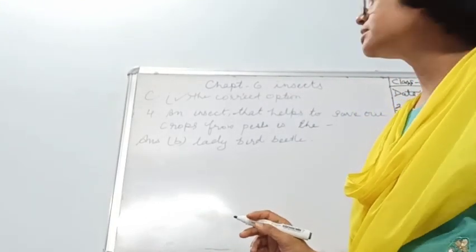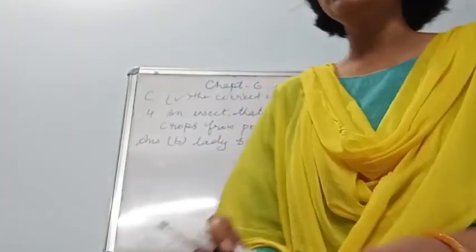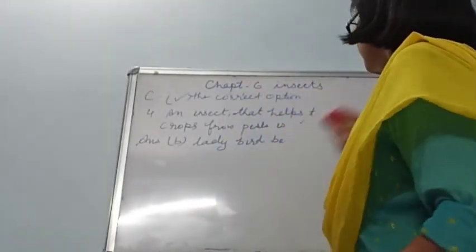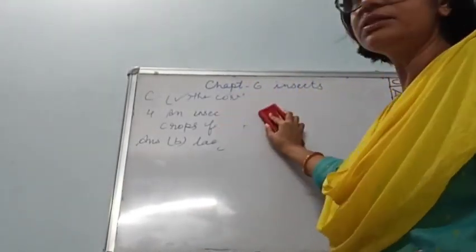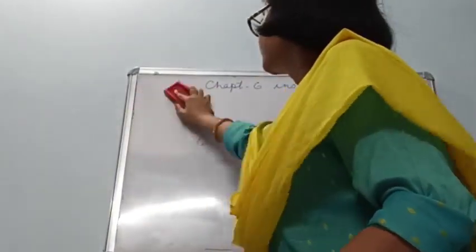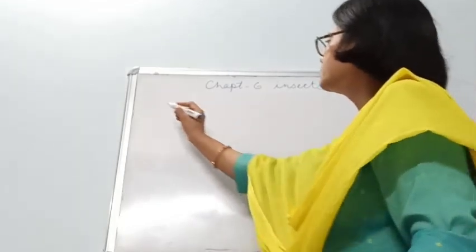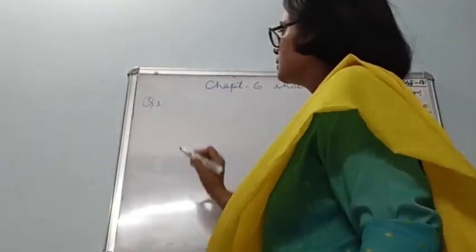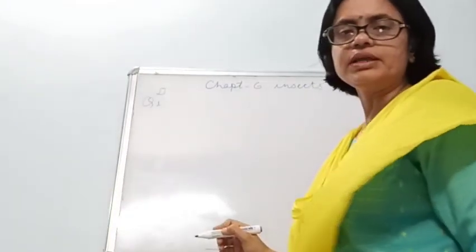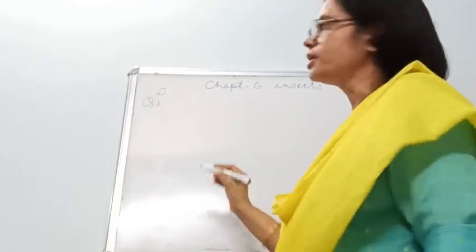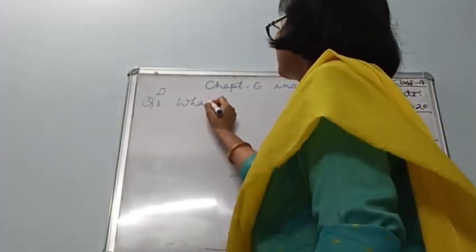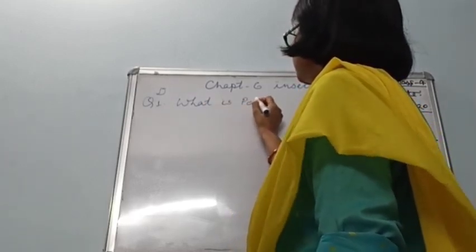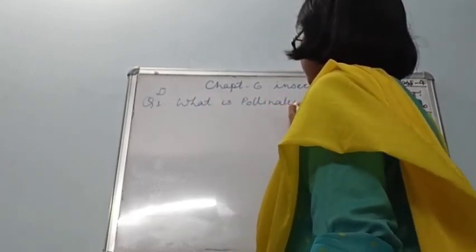So children, the 3 sections are completed, and now we are going to do the question in brief. That is column D. Answer the following question in brief. Question number 1, that is D. Question number 1 is, what is pollination?